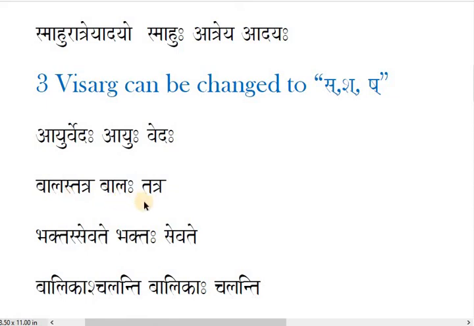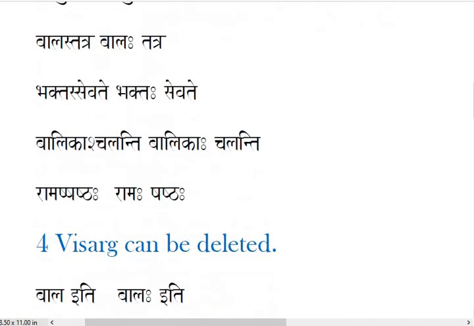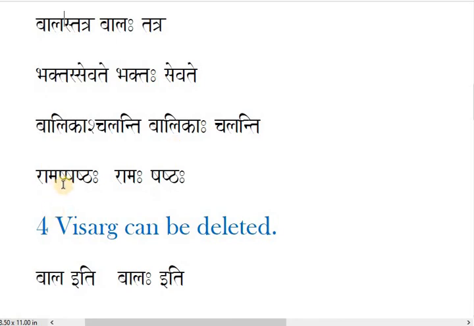So Balaha plus Tatra. Bhaktas Sevate. There is sa, dental sa, converted from Visarga. Bhaktaha Sevate. Balikas Chalanti. Visarga converted to palatal sa. Right? Then Rama Shashtaha. Here this cerebral sa is Visarga. Ramaha plus Shashtaha. So while you join, it will be Sha. In shloka we will find.